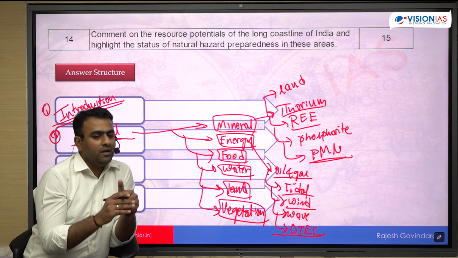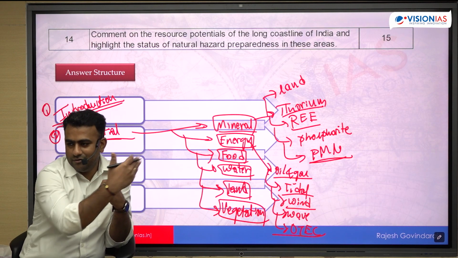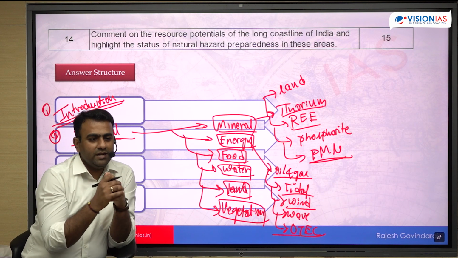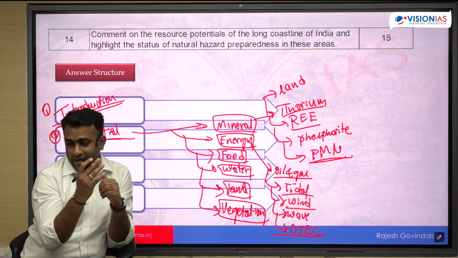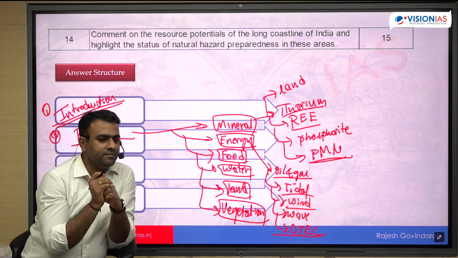Then land area near the coastal area, the plain areas, flat areas are found. Particularly if you go towards the eastern coast, there is more fertile land, fertile agriculture. Example: Andhra coast, Mahanadi Delta, KG Delta, one of the most fertile. Okay, Sundarbans Delta.